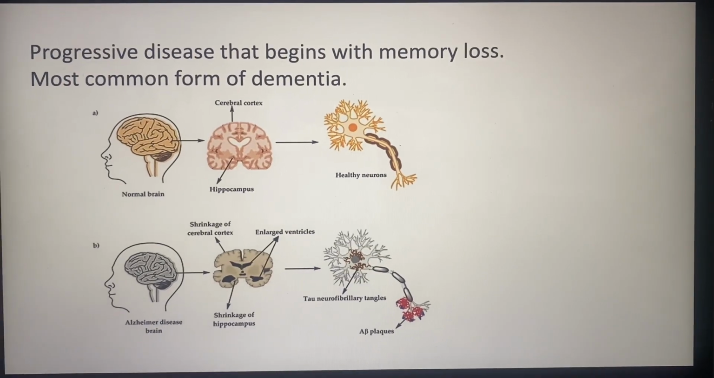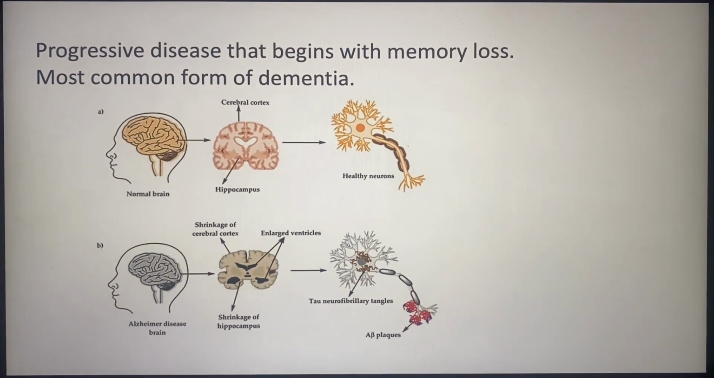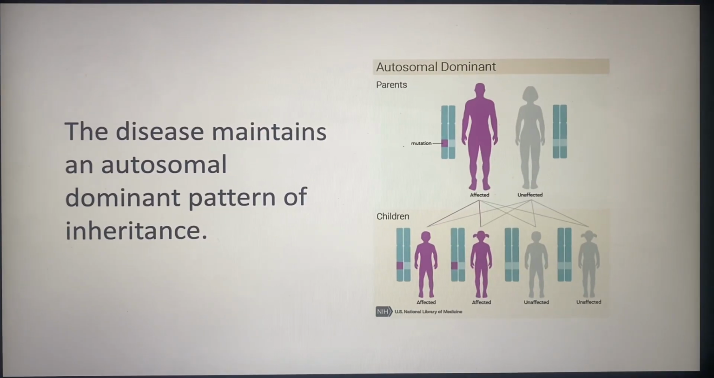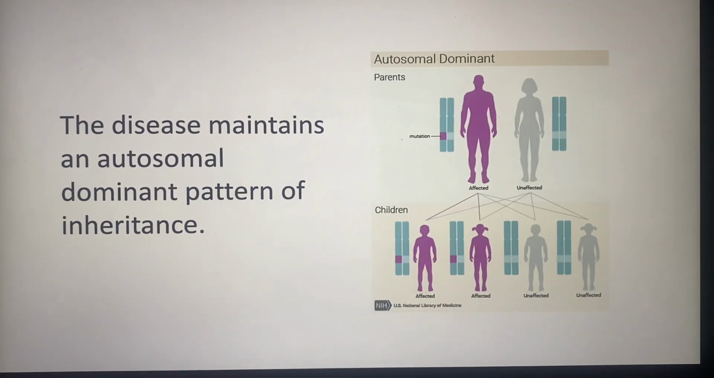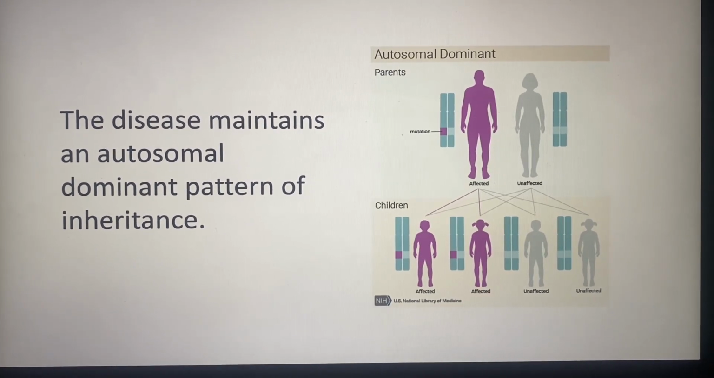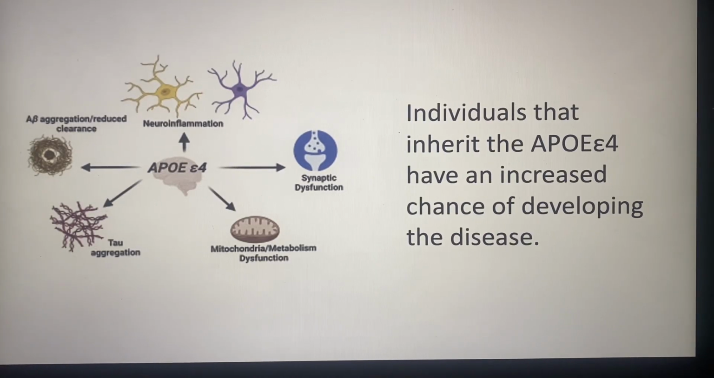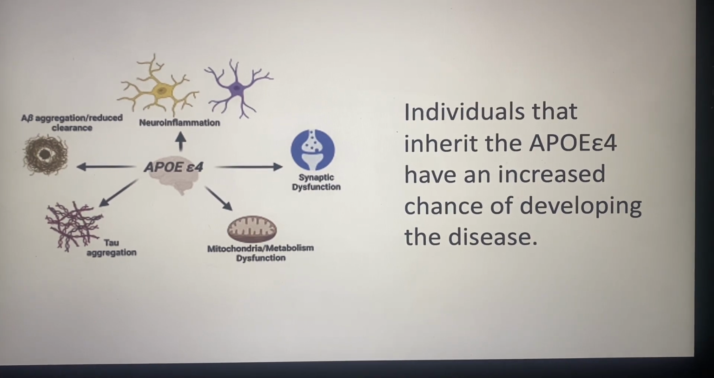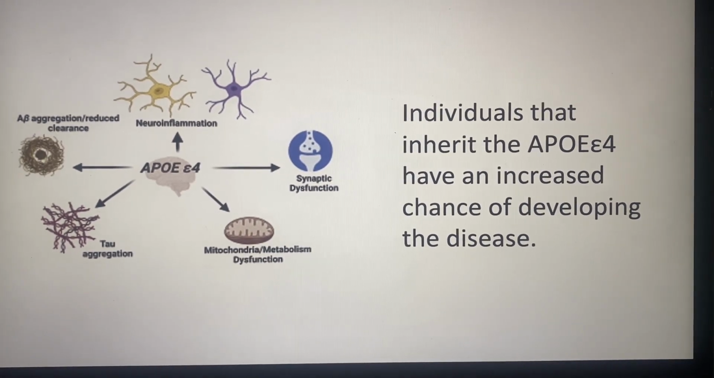Alzheimer's disease is a progressive disease that starts with memory loss, making it the most common form of dementia. Early onset has an autosomal dominant pattern of inheritance, meaning that it only needs one copy of the gene to inherit the disorder, but late onset has an unknown pattern of inheritance. Inheriting one or more copies of the APOE4 gene allows an individual to be more likely to develop the disorder.